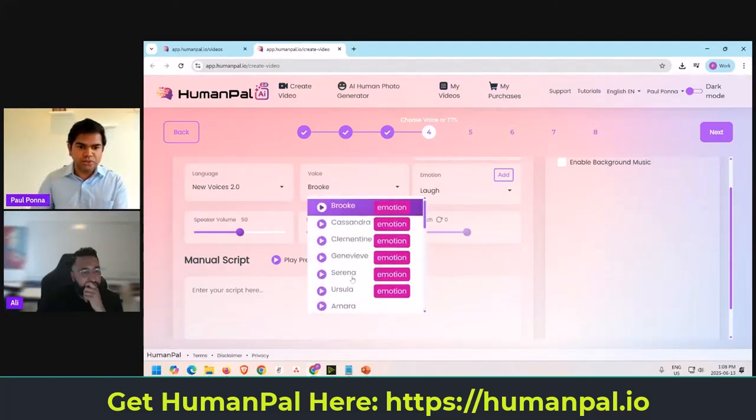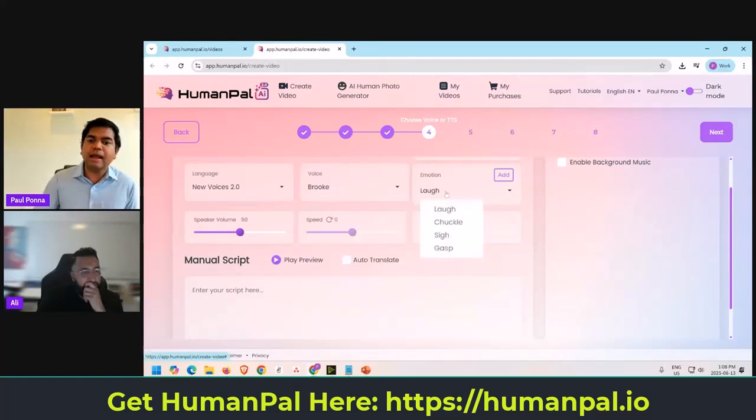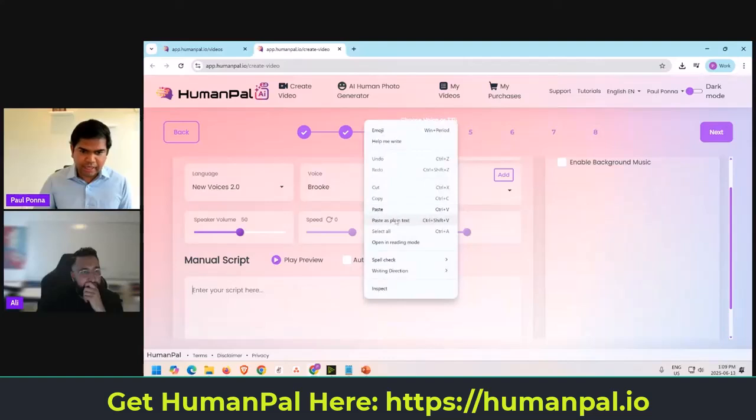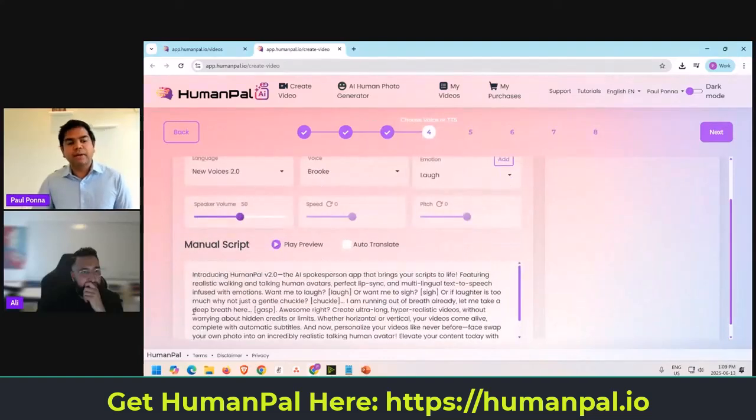So you can pick and choose, and they're realistic. Probably the best in the industry right now. Now these ones with emotions, we'll be adding more as our team is working behind the scenes. You could add actual laughter, chuckle, sigh, gasp, and that sort of thing. We've added some, we'll be adding more of them as we go along, and we're going to test them across different areas. Let's say, for example, I'm trying to recreate the exact same video I did. So let's say I paste this script. Okay, what does the script say?